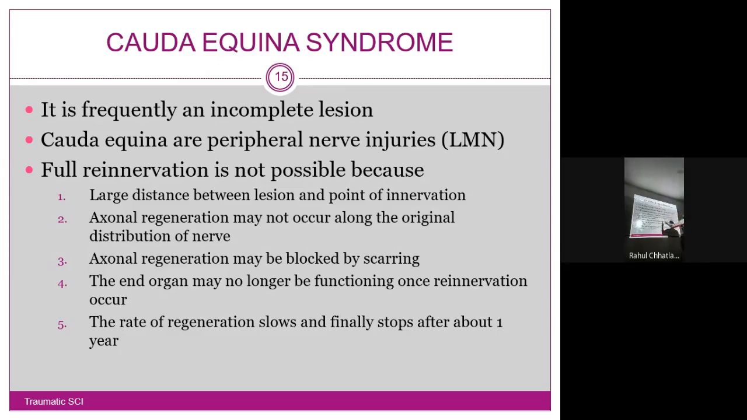So this is about the cauda equina syndrome. Why? There is no full regeneration. Completely normal recovery is not possible for such a lesion, even though it is an endemic type, lower motor neuron type.